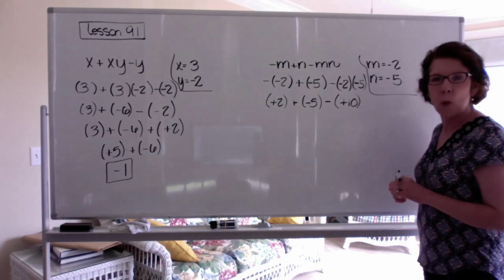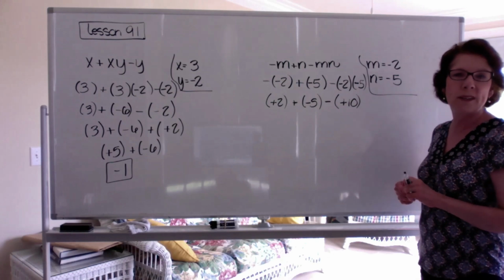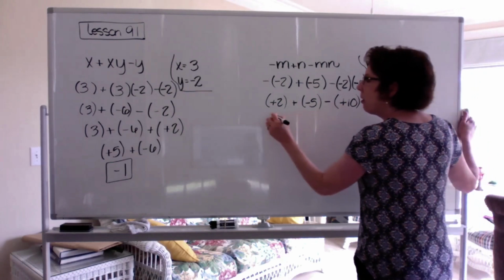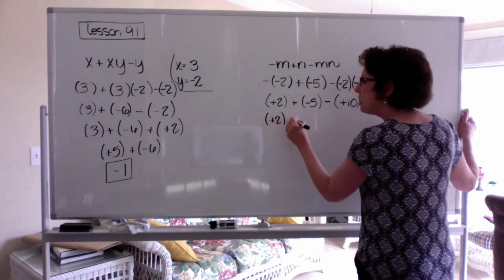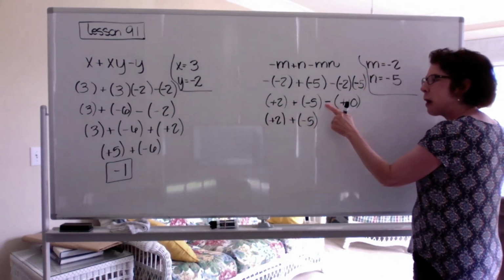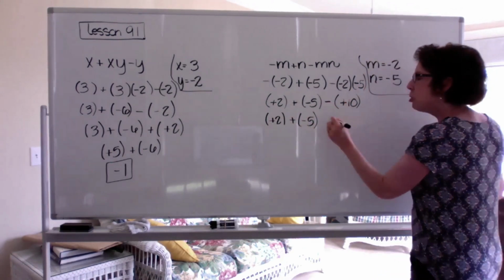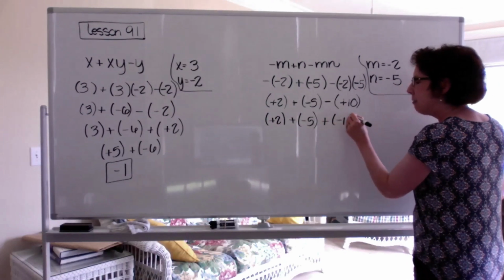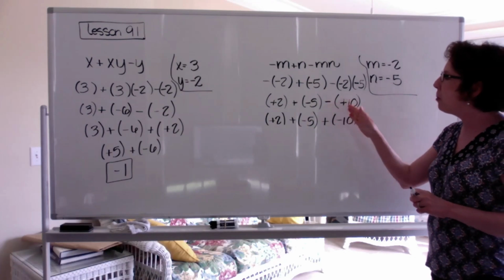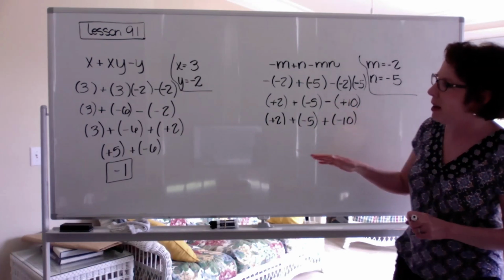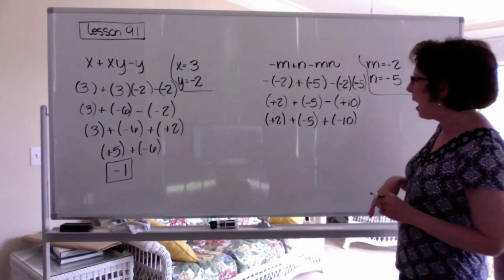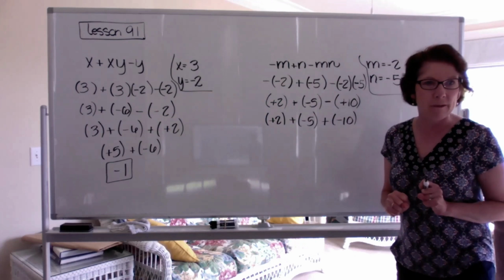All right, so we've got one more thing to fix here before we start combining forces. And that is we have a subtraction sign here. So I'm going to copy down my +2 plus my -5 and change subtracting a positive to adding a -10. Okay. Remember, subtracting a positive is adding a negative. Subtracting a negative is adding a positive. Okay, now finally, let's combine forces.